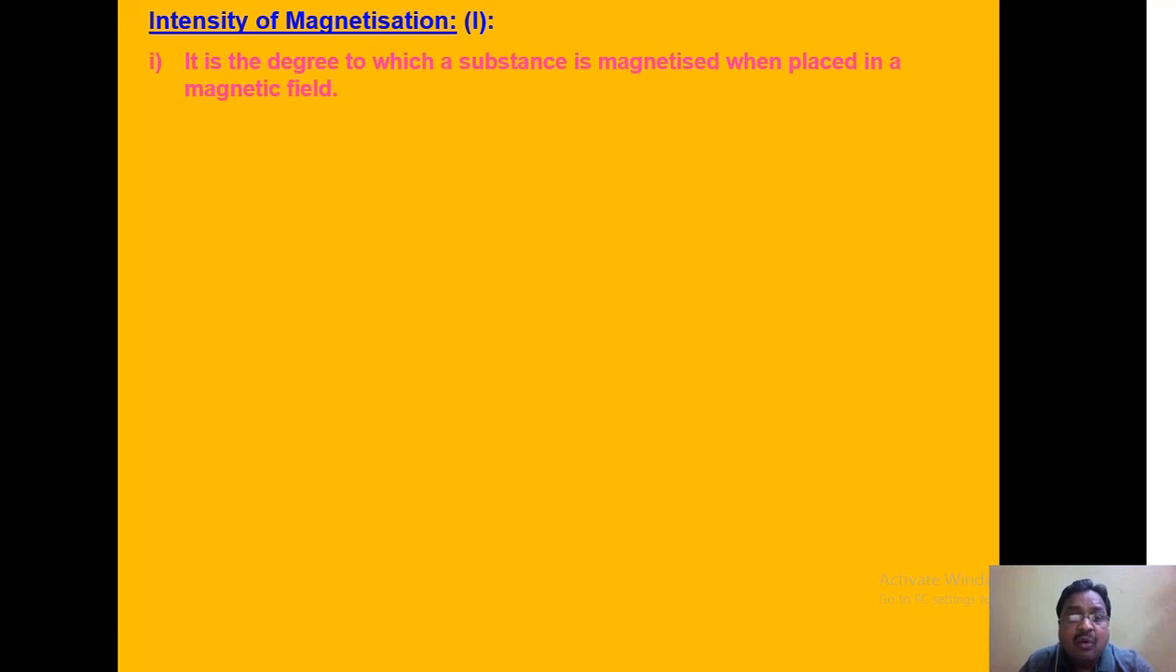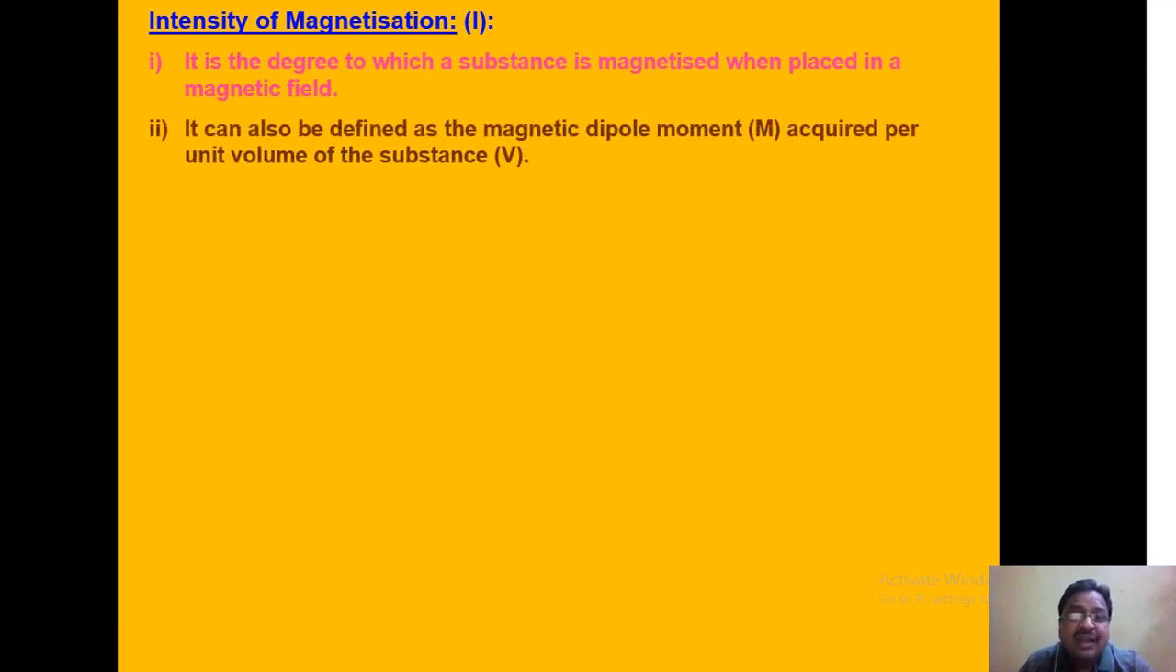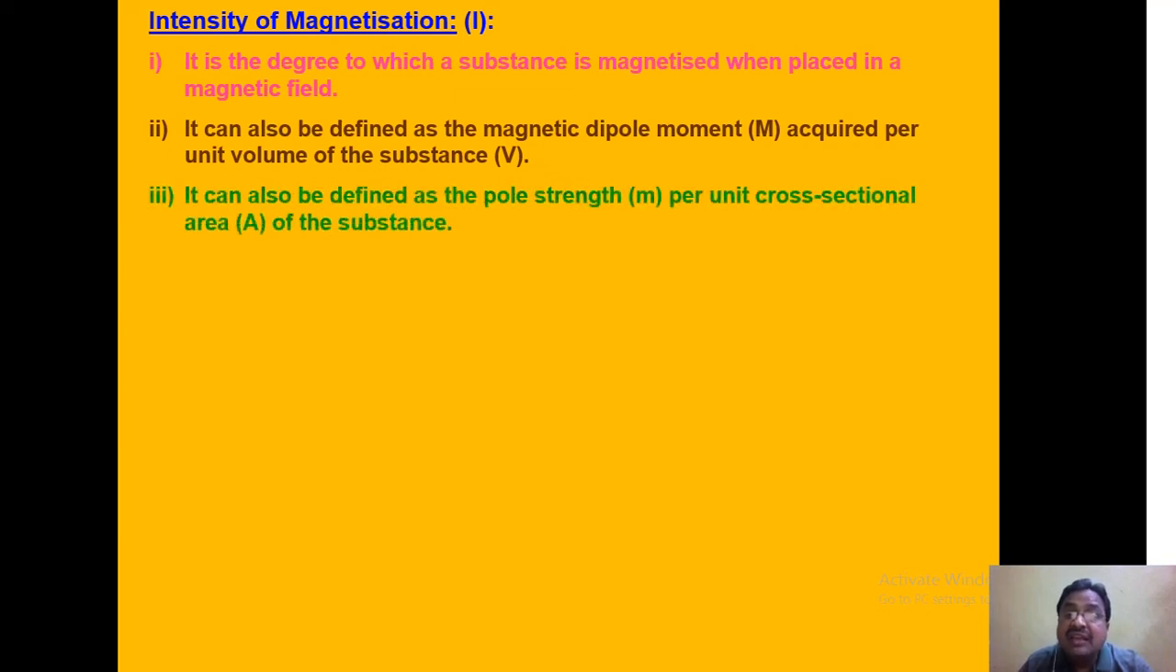Now, let us define what is intensity of magnetization. Intensity of magnetization is the degree to which a substance is magnetized when placed in a magnetic field. It can also be defined as the magnetic dipole moment acquired per unit volume of the substance, that is I equal to M by V. I is the intensity of magnetization, M is the magnetic dipole moment, V is the volume of the substance. So, I will be equal to M by V.